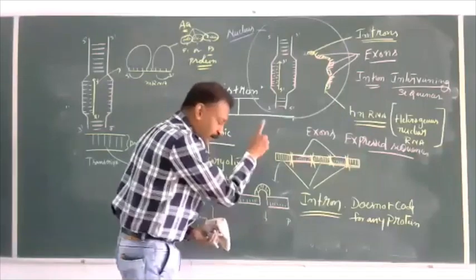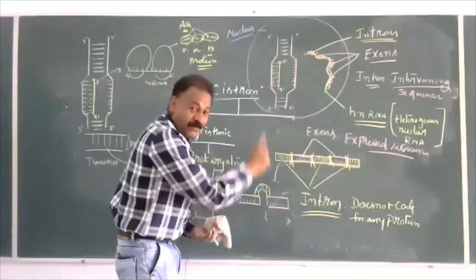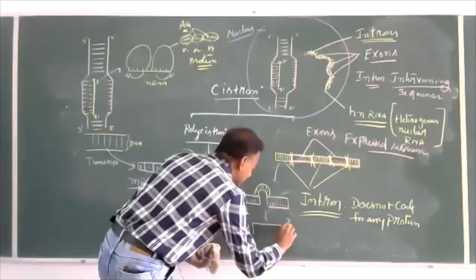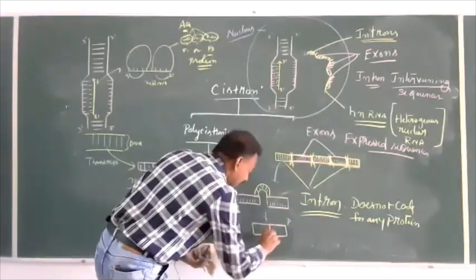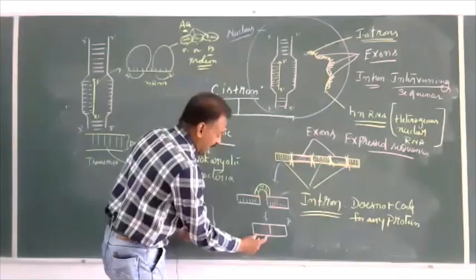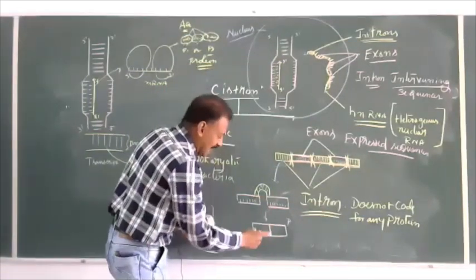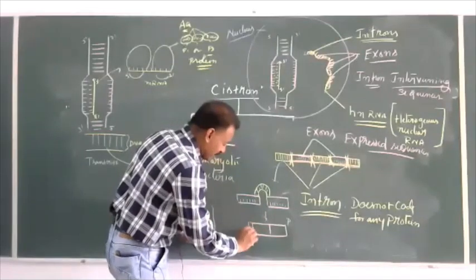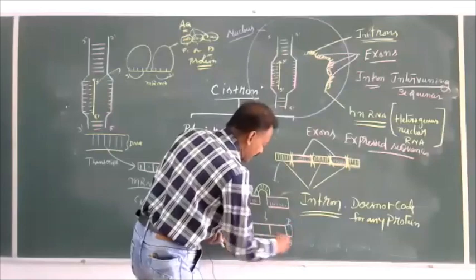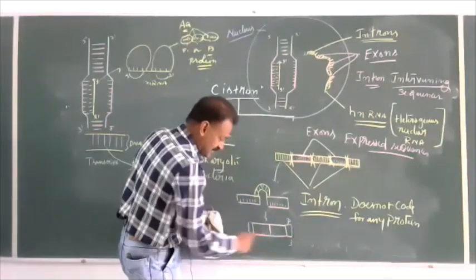Gradually, during processing or purification, both the exons are joined together, and finally it consists of some sequences at 5', some sequences at 3', which are called regulatory sequences.